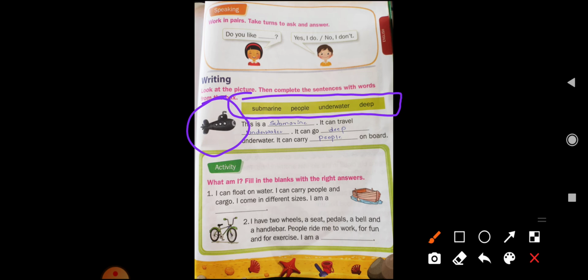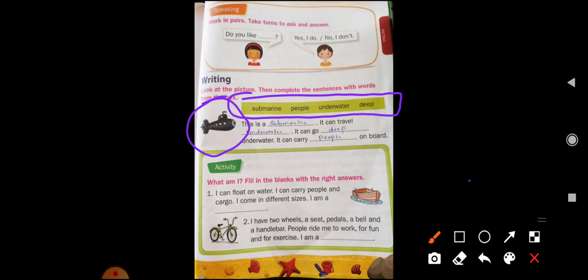Yes, we can see anything or everything. Okay. So children, in underwater. So this is a submarine. It can travel underwater and it can go deep underwater children. Yes, and it can carry people on board. Yes, this is submarine. It can travel underwater. It can go deep underwater and it can carry people on board.